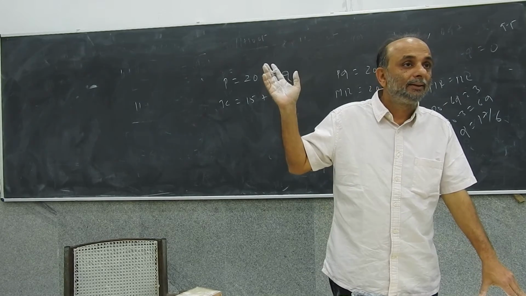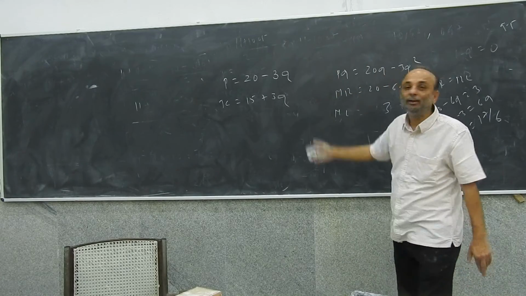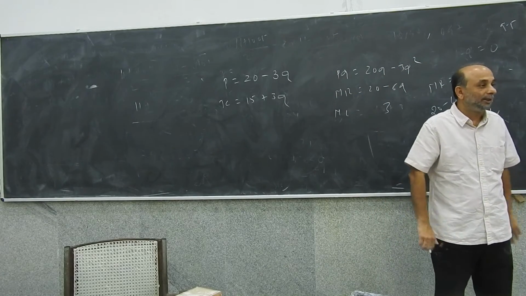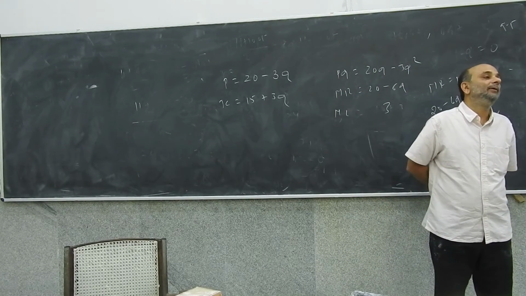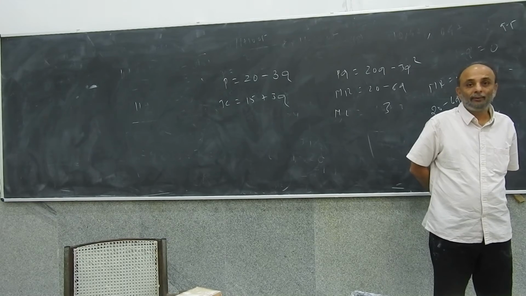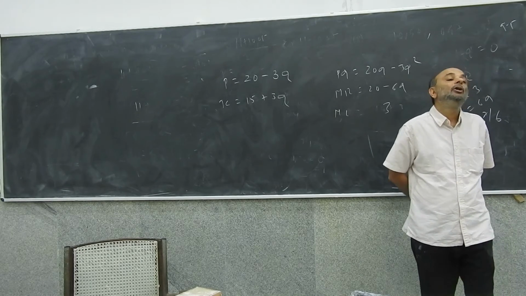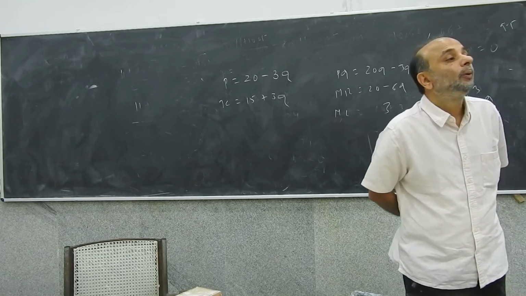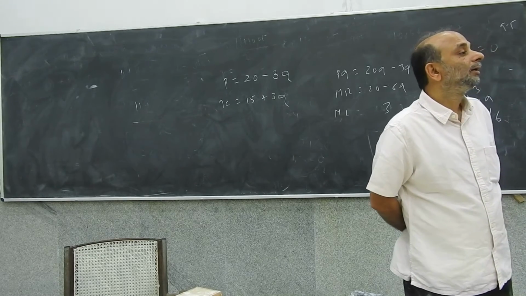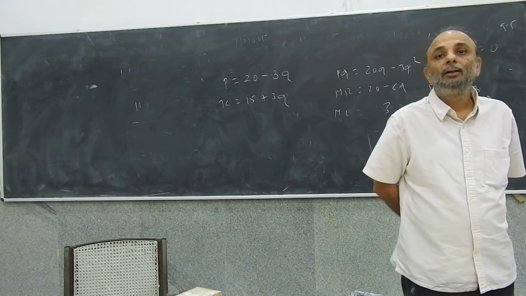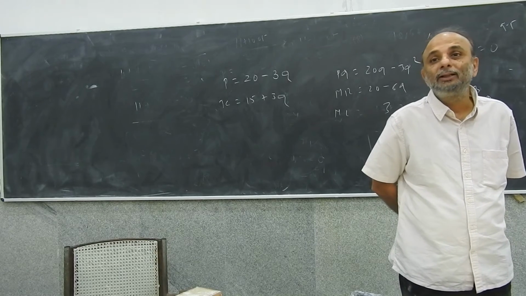17 by 6. Right? The price will continue to be whatever is given by 20 minus 3 into 17 by 6. So 20 minus 17 by 2 is whatever the price is. So price and quantity will not change. So what is the only thing that will change? Fixed cost. Yeah, and the total profits is the only thing that's going to change.